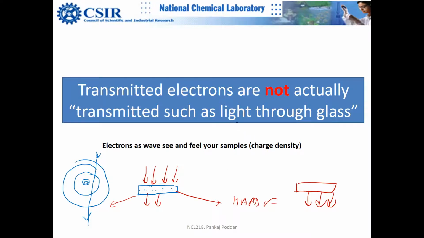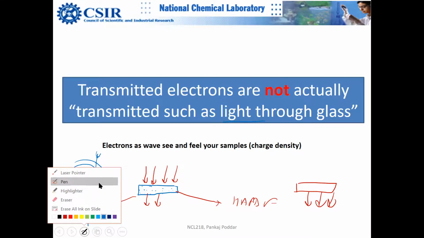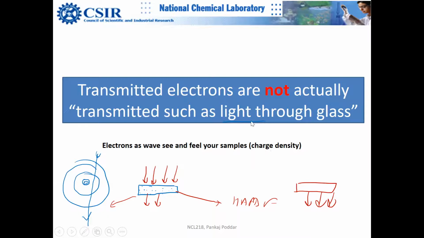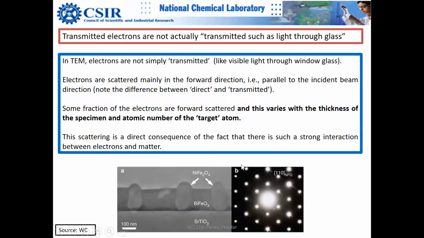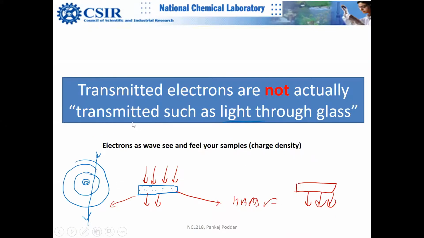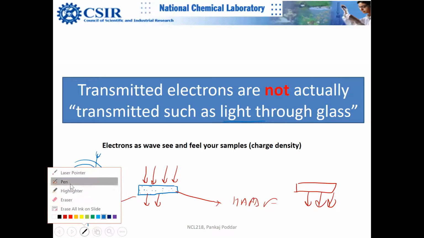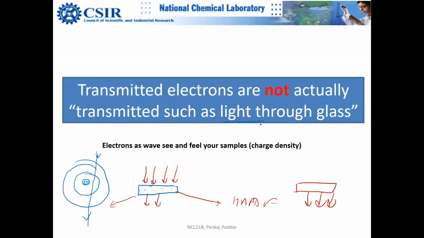In fact, I taught in the spectroscopic ellipsometry course. Some of my students are here. They will remember that I taught that when light transmits through the glass, it does not mean that the photons go through the glass uninteracted. So they interact actually. This statement itself is wrong.